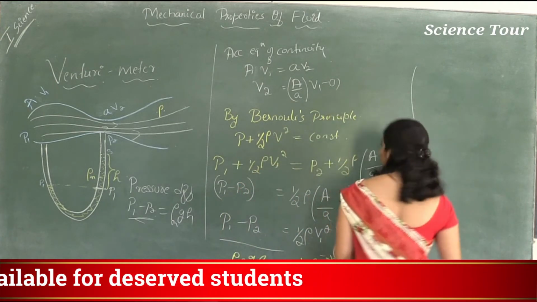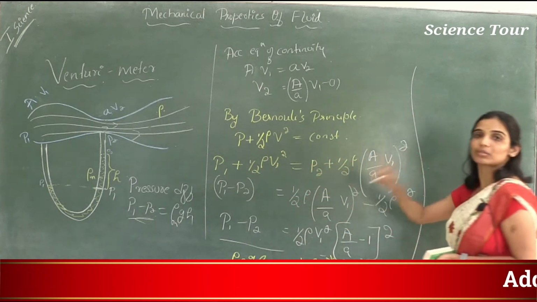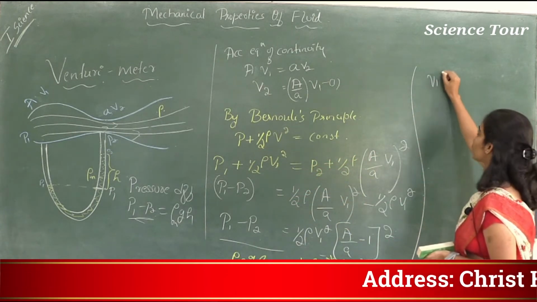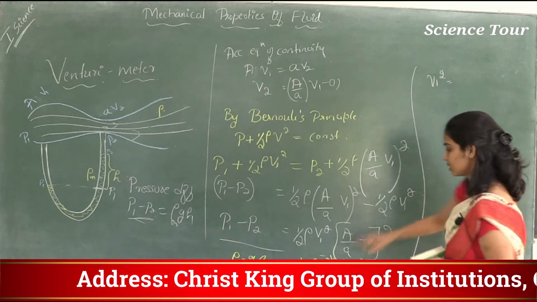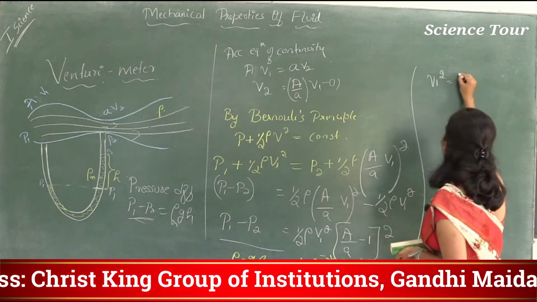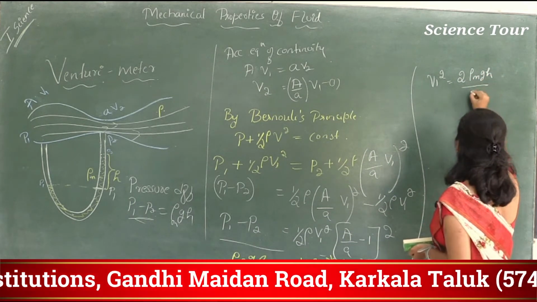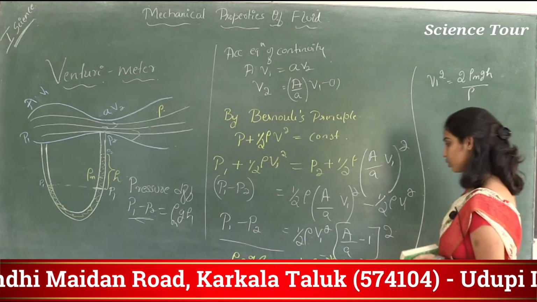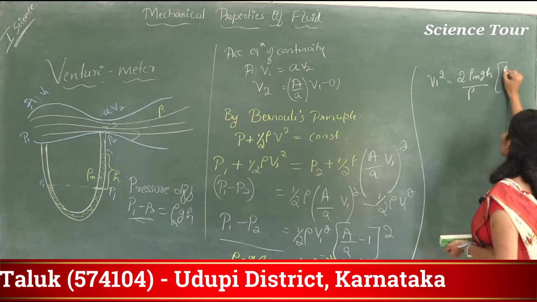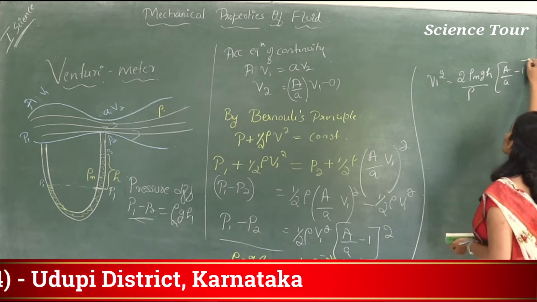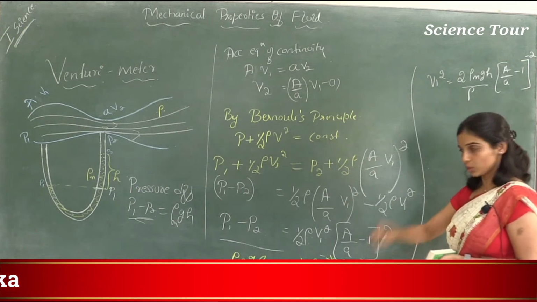Now, we want an expression for speed because a venturimeter is used to find the speed of steady flow. So V1 square we want to know. Bring everything to the right hand side. When you bring half rho, it becomes 2 rho m g h divided by rho, and the factor (A by a) square minus 1 goes to the power of minus 1, as you should write the reciprocal.